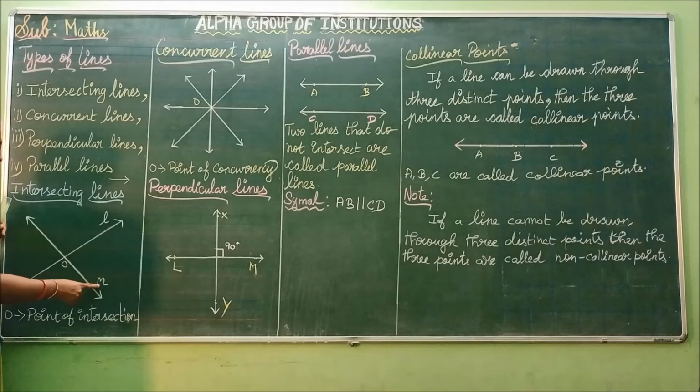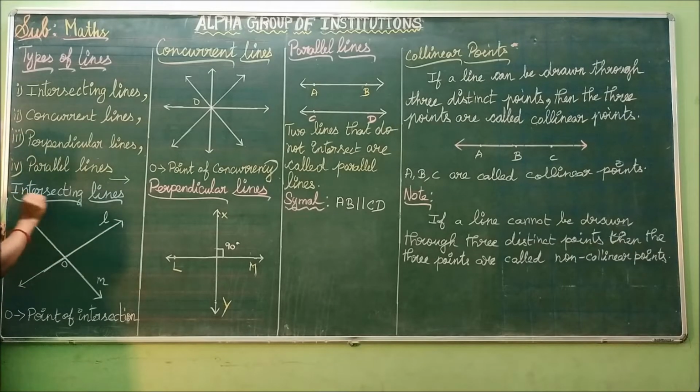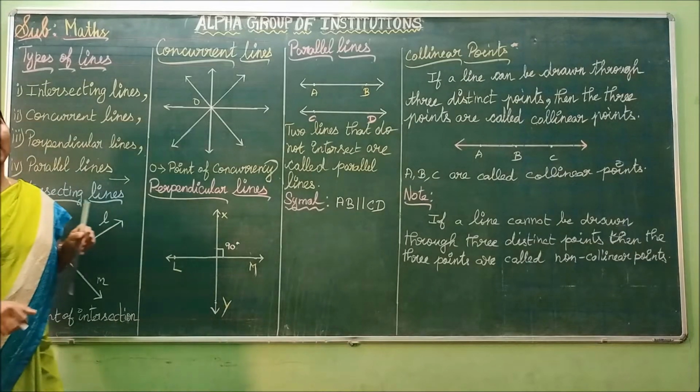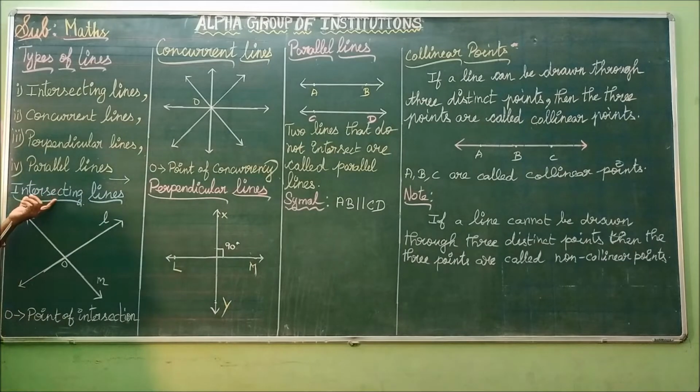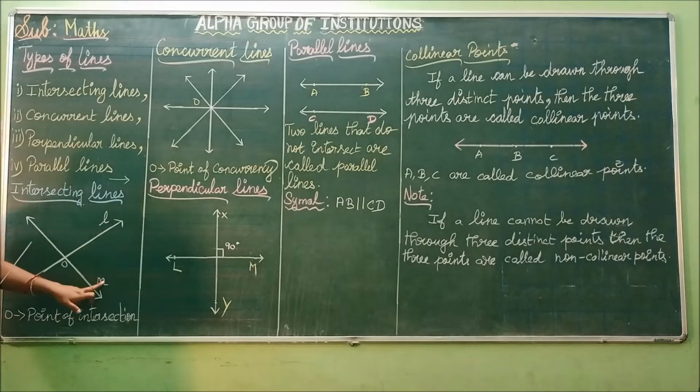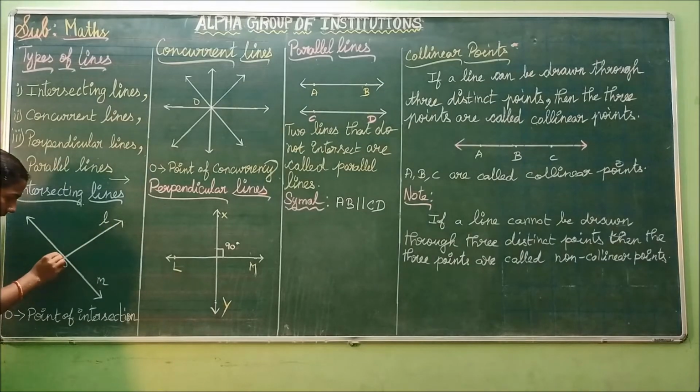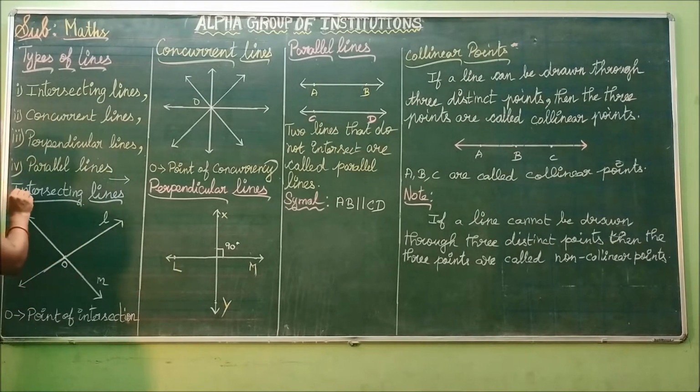Both the lines L and M are intersecting. What is meant by the word intersecting? Meeting. What is the meaning of the word intersecting? Meeting. The lines L and M are meeting at a point O. So we can call these lines intersecting lines. Do you understand?